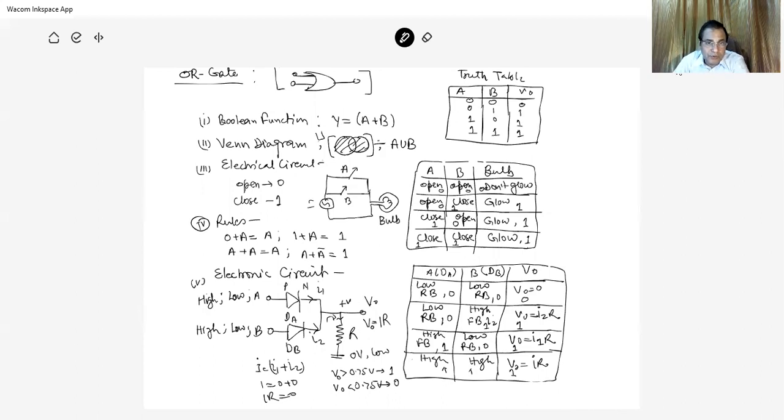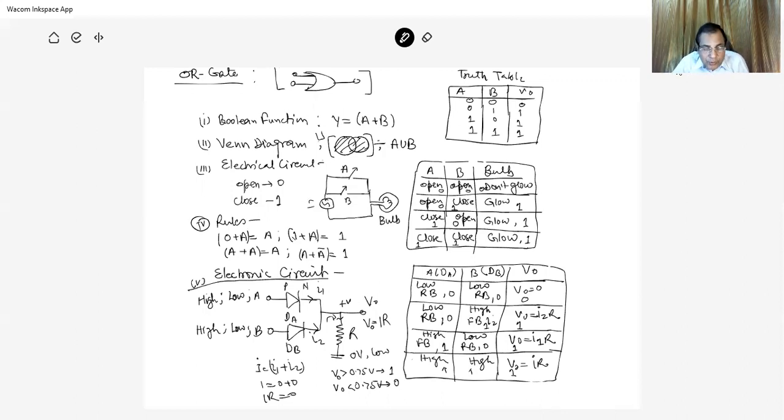The Boolean rules: 0 plus A is A; 1 plus A is 1, this is the important concept; A plus 0 is A; A plus A is A; and A plus A bar is 1. So that is the rule, and the fifth important rule follows.